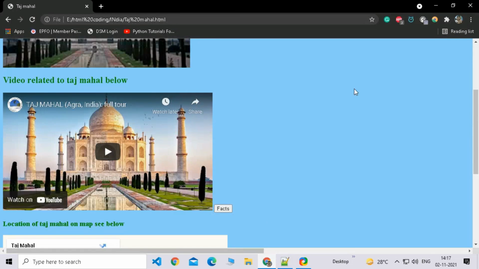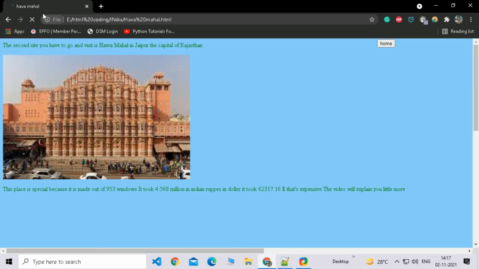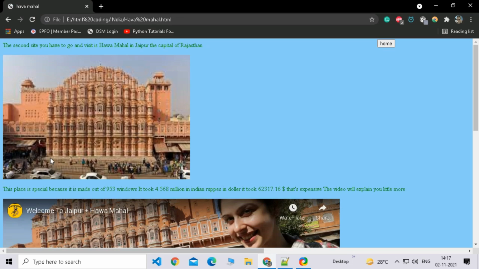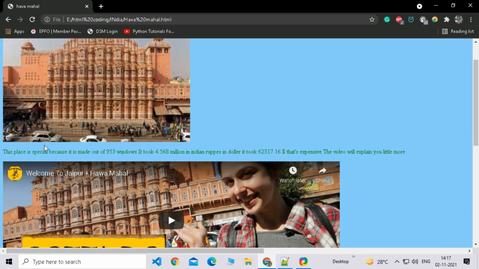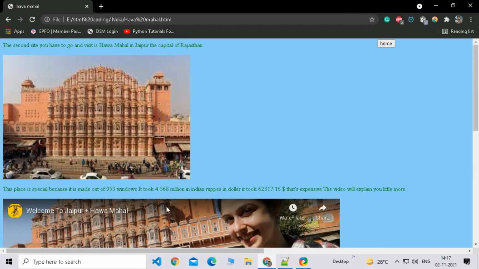Now if I go back to home, there's Hawa Mahal. The second site you have to visit is Hawa Mahal in Jaipur, the capital of Rajasthan. Jaipur is the capital of Rajasthan, not Hawa Mahal. Hawa Mahal is a monument in Jaipur, which is the capital of Rajasthan. This place is special because it is made out of 953 windows. Yeah, that's a lot. And it took 4 million Indian rupees, and in dollars it took 62,317. That's expensive. This video will explain a little more. I don't know if there is supposed to be any other zero in the 62,317.